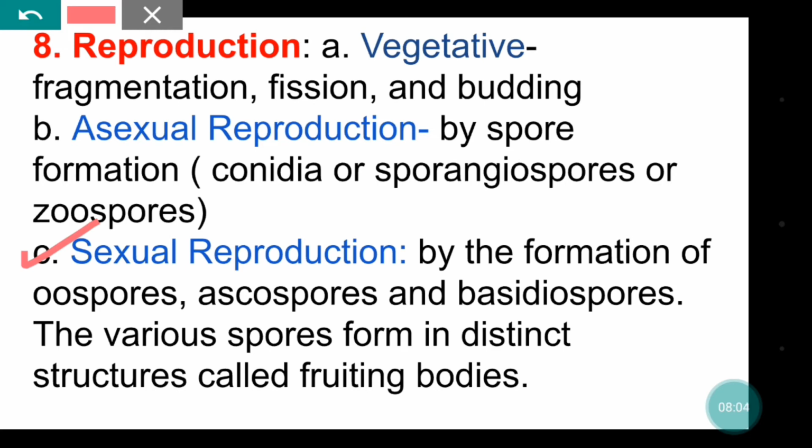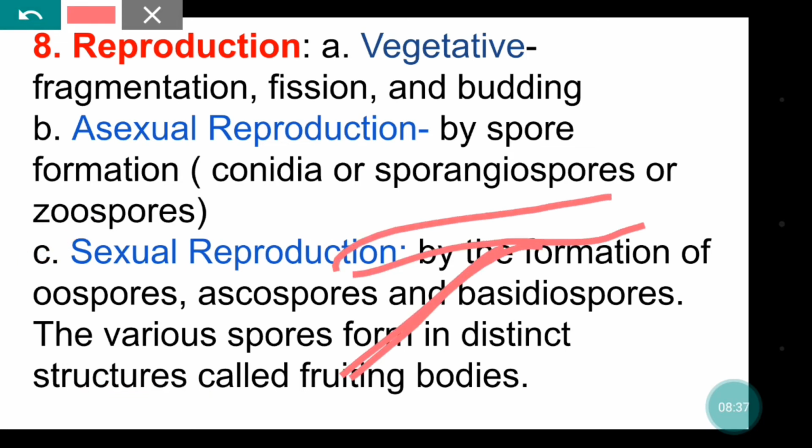The third mode of reproduction is sexual reproduction. It also occurs through the formation of spores, and these spores are oospores, ascospores and basidiospores. These spores are formed in distinct structures called fruiting bodies, right? So you can see, like, this is the mycelia and this is the fruiting body.